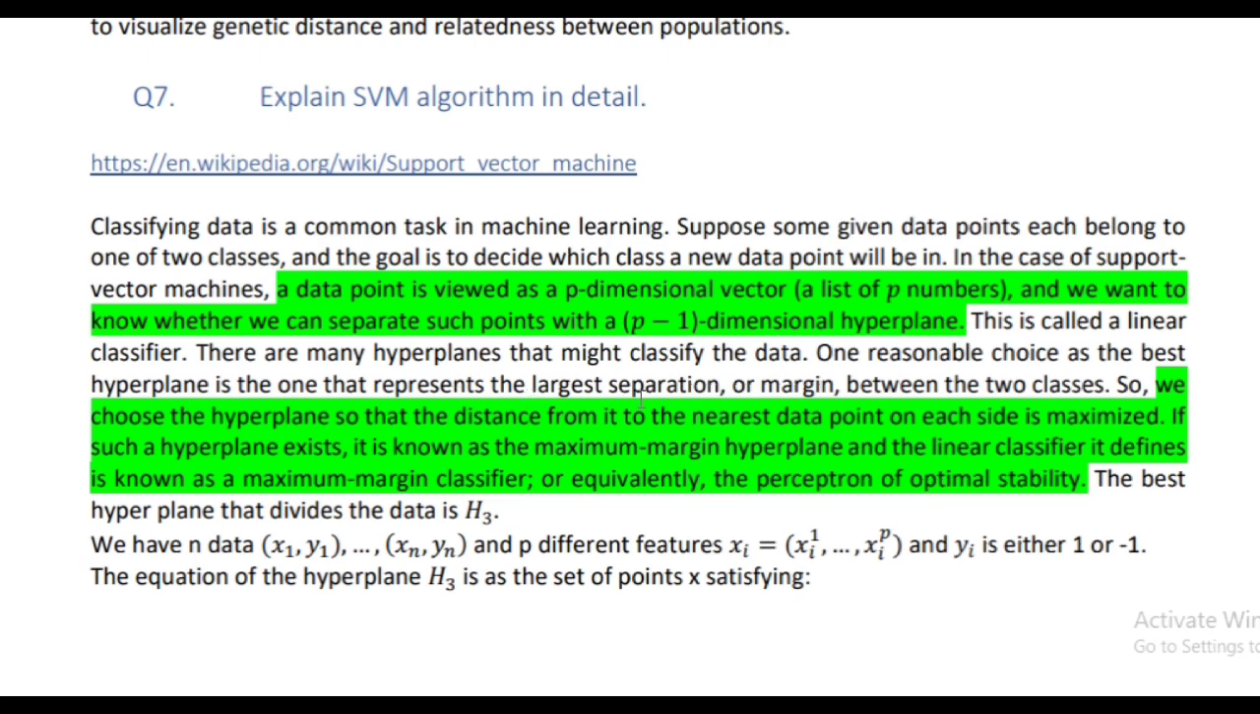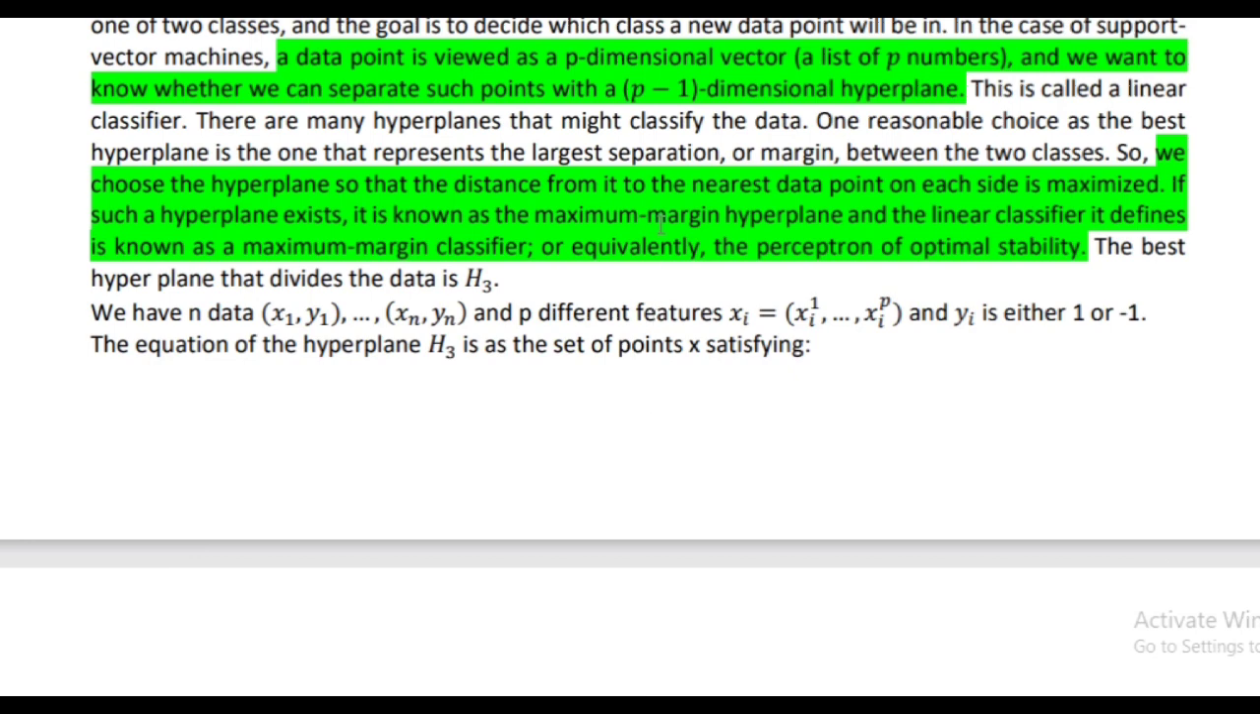There are many hyperplanes that might classify the data. One reasonable choice as the best hyperplane is the one that represents the largest separation, or margin, between the two classes. So we choose the hyperplane so that the distance from it to the nearest data point on each side is maximized. If such a hyperplane exists, it is known as the maximum margin hyperplane, and the linear classifier it defines is known as a maximum margin classifier, or equivalently the perceptron of optimal stability. The best hyperplane that divides the data is H3.